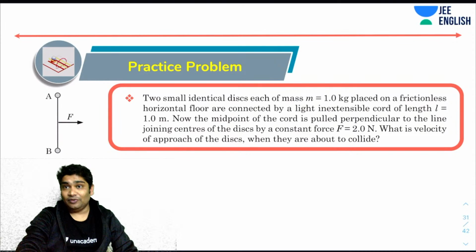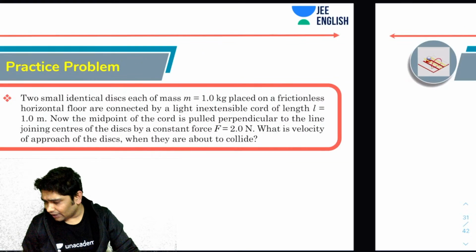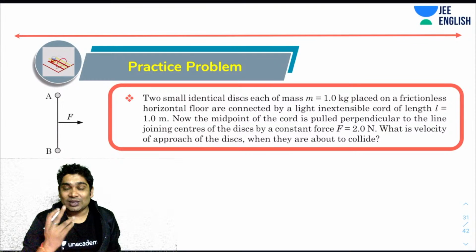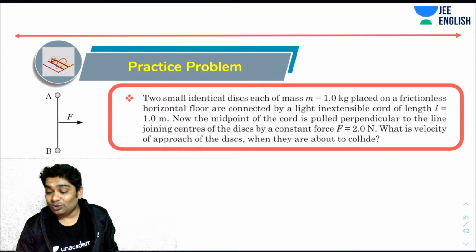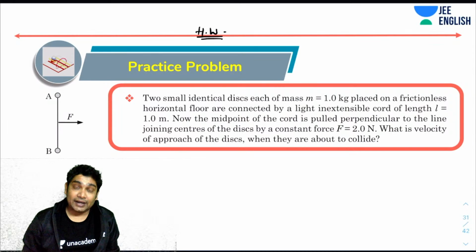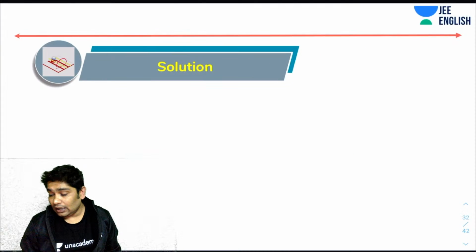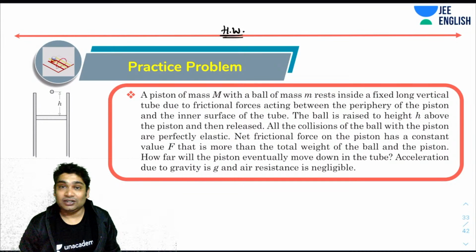All right. So we have run out of time. I had two more problems, two or one, I don't know. Yeah, two more problems I had thought I will discuss. So 2 subjective problems I had planned to discuss, but since we are out of time, why don't you do one thing? You can try this later. So this is your homework problem. You take a screenshot of this or watch this later. Try and solve this one. And then if you are able to solve that or not, you can try this other one also.